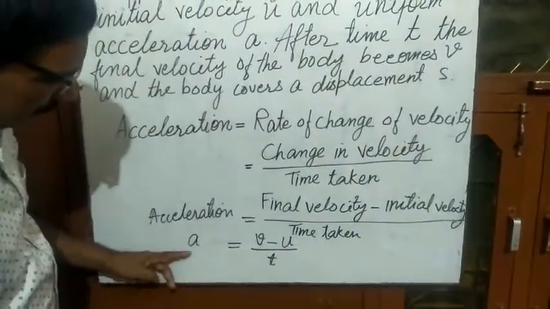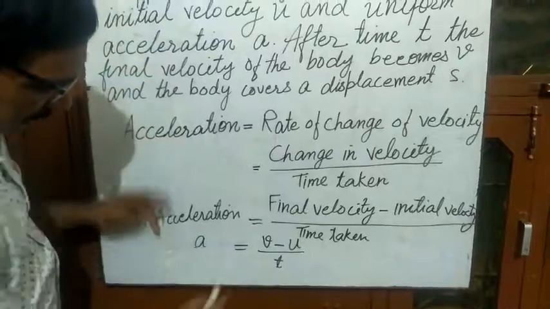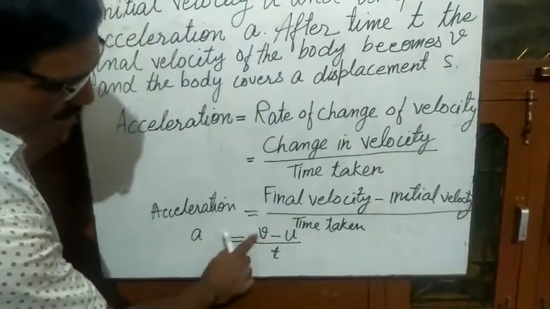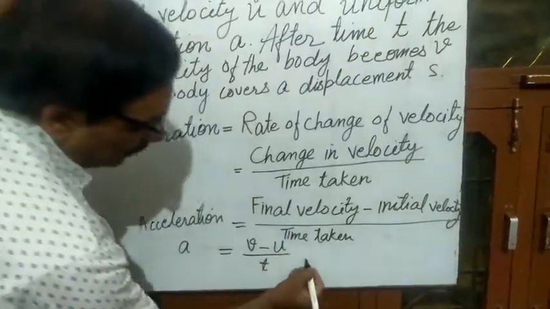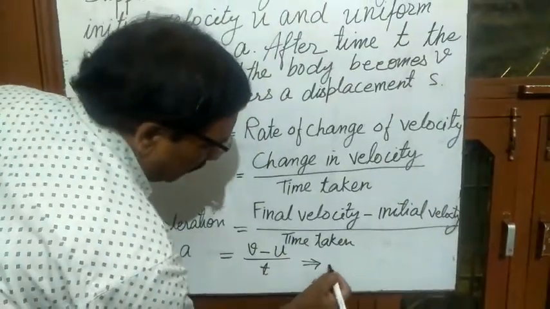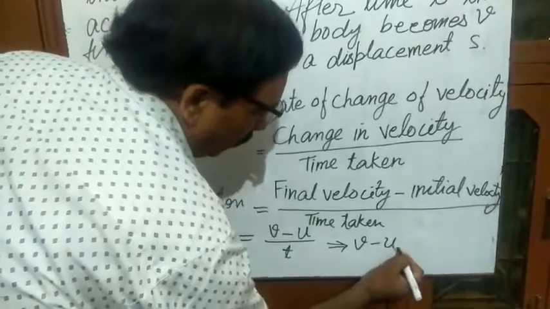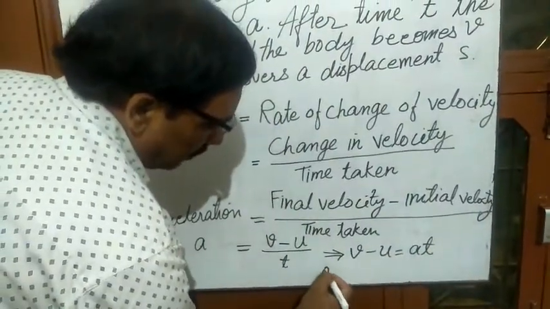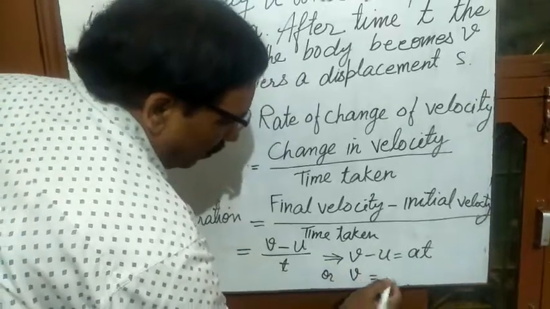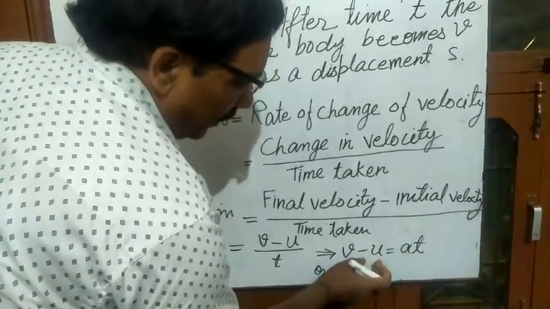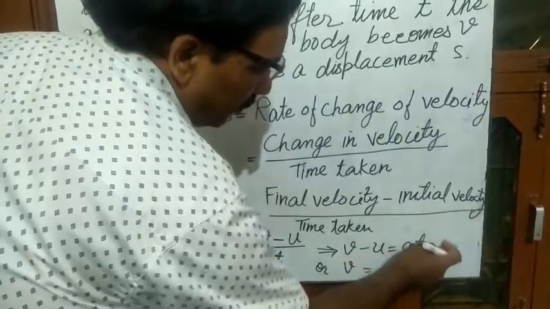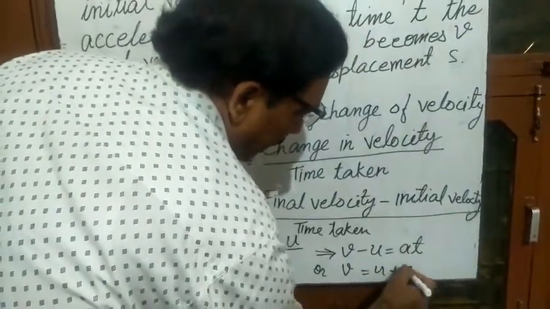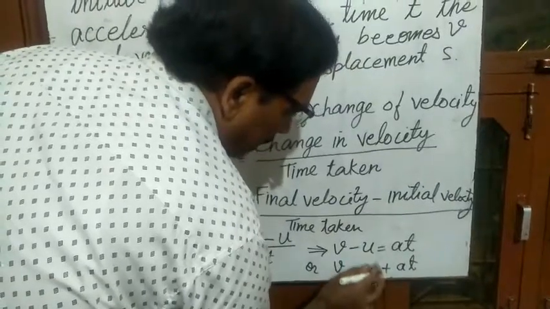Now by cross multiplication, transfer t to this side. We will have v minus u is equal to at. This implies that v minus u is equal to at, or v is equal to, transfer this u to the right side, so here it is minus. When it is transferred to the right side, it will become positive. This is u plus at.